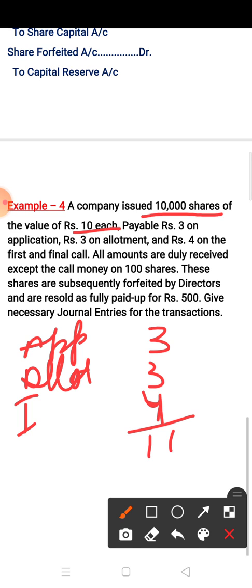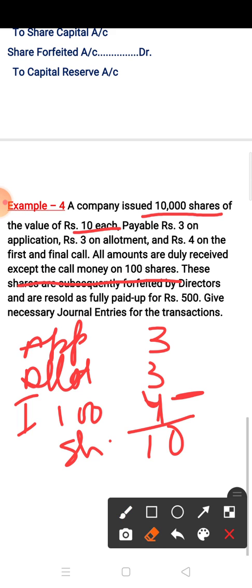Now the total is 10. Here no premium is given. Now all amounts are duly received except the call money on 100 shares. It means on these 100 shares the call money was not received. Now these shares are subsequently forfeited.